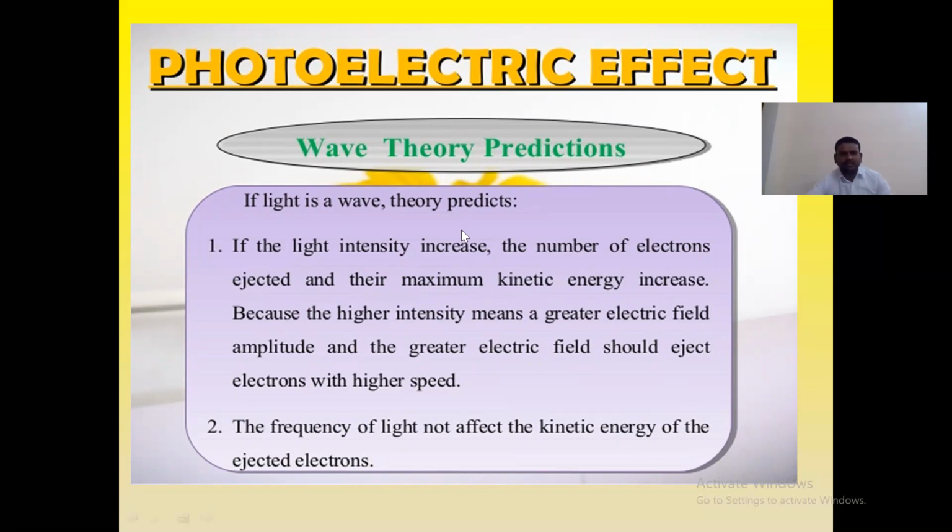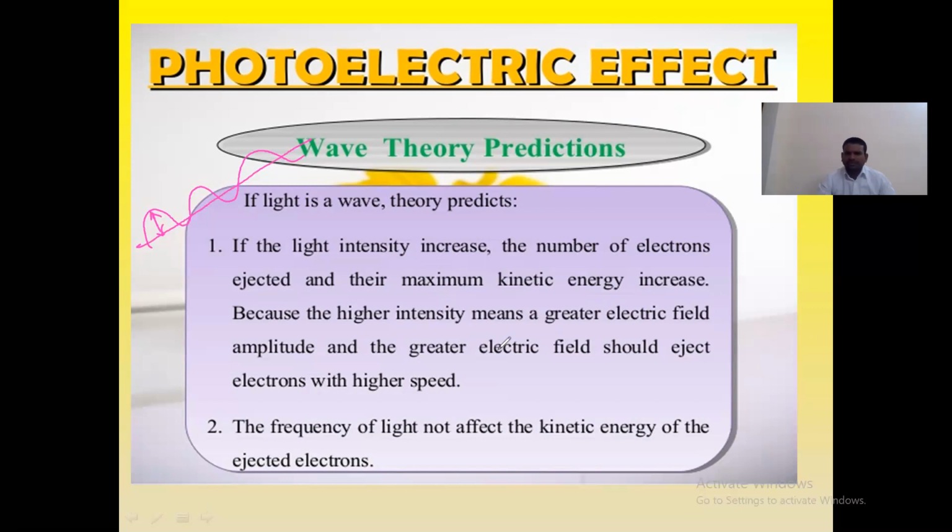That means here you can understand that if the light intensity increases, the number of electrons ejected and their maximum kinetic energy increase. Because of here, what is the amplitude? A wave is traveling like this. Let us suppose this is the equilibrium position. The maximum displacement from the equilibrium position is called the amplitude. If the amplitude is greater, the greater electric field should eject electrons with higher speed. Okay, and also the next point, the frequency of light does not affect the kinetic energy of the ejected electrons,